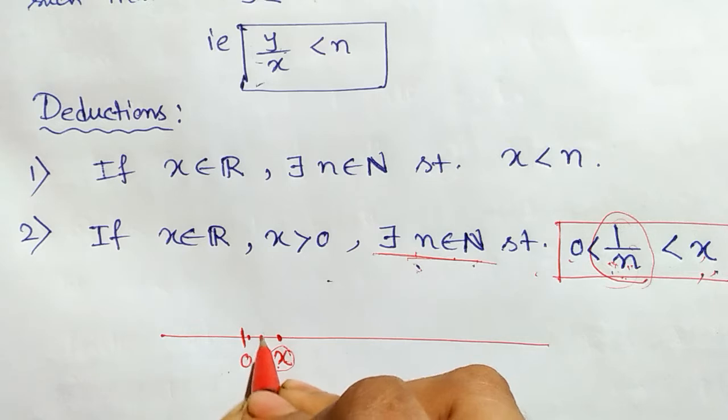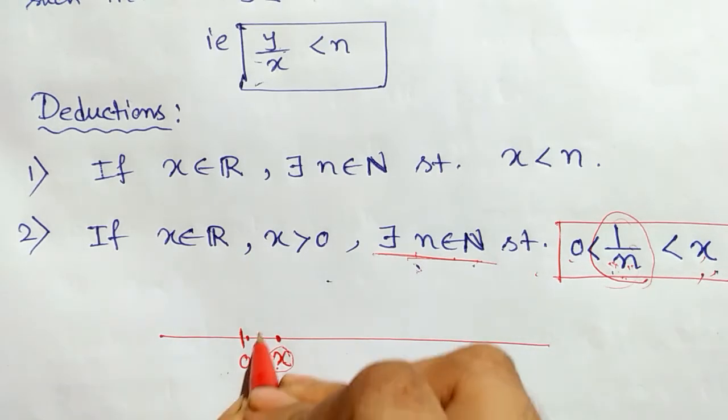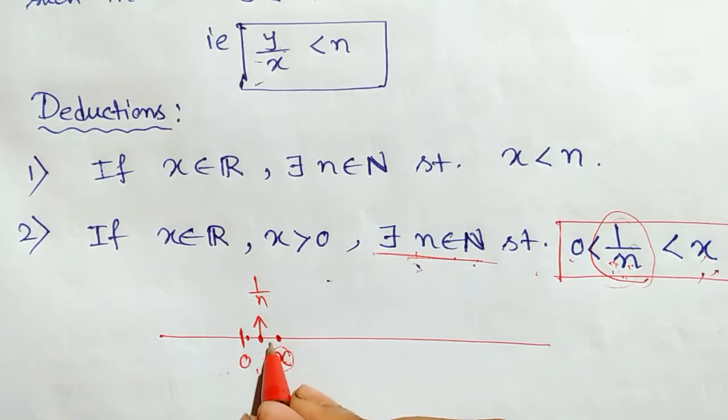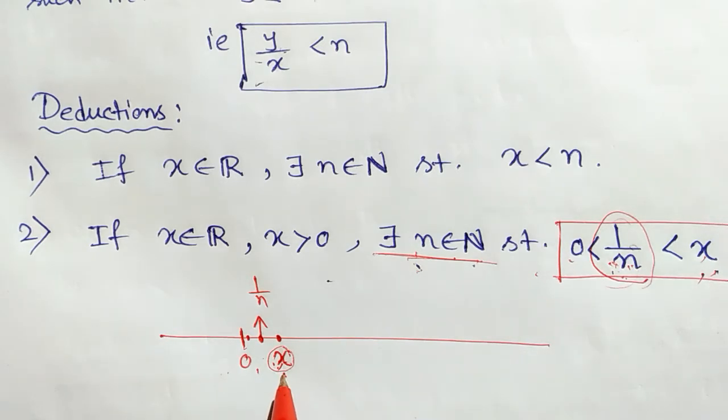So I can give you another number 1 by n which is less than the number which you have told me as the positive real number next to 0.